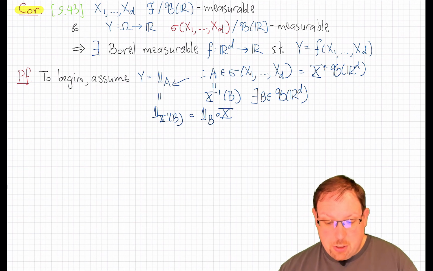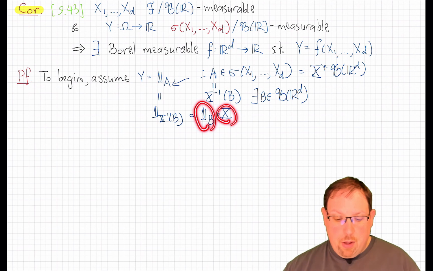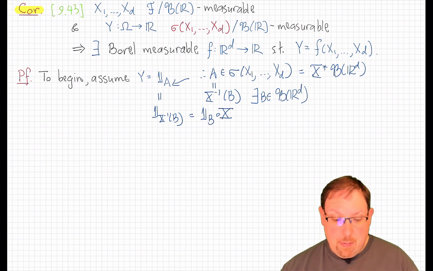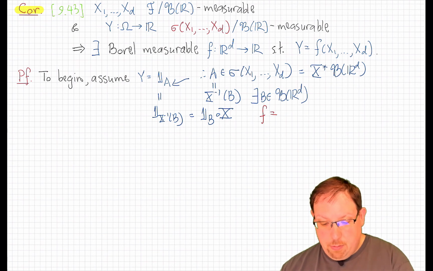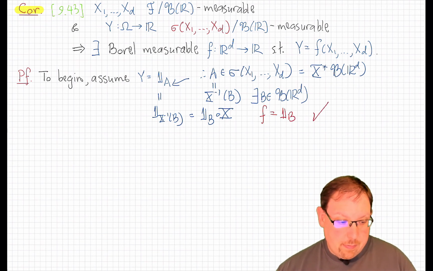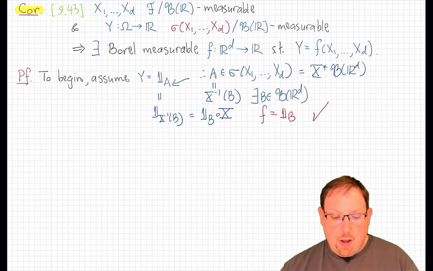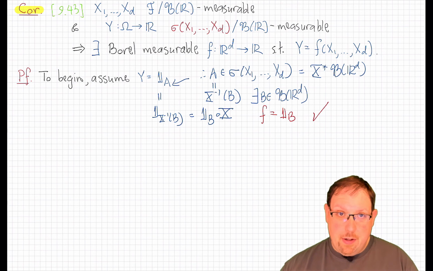So in this special case, we have indeed checked that y is the composition of x with a Borel measurable function of d variables. So here we can just take f equal to 1_B. Great. So what if y is not an indicator function? Well, let's take it one step further, a little more complicated, but still simple.